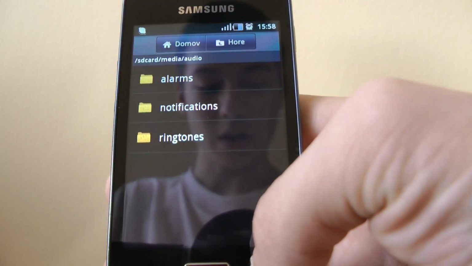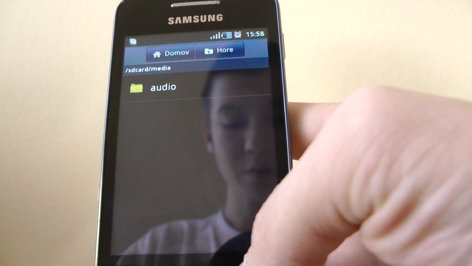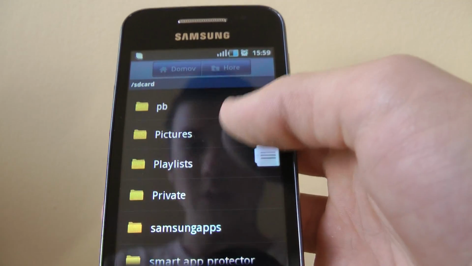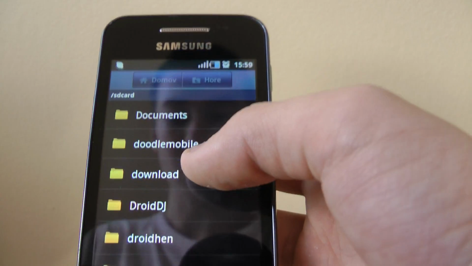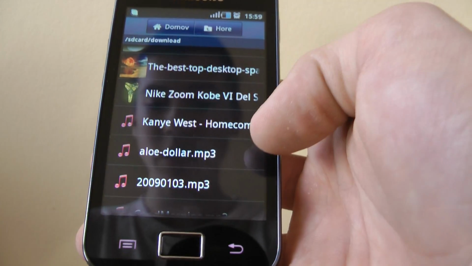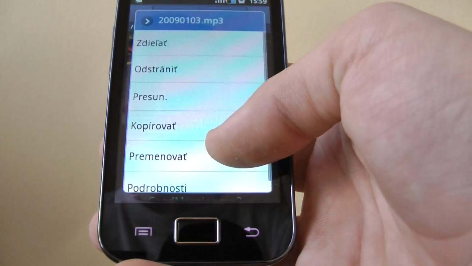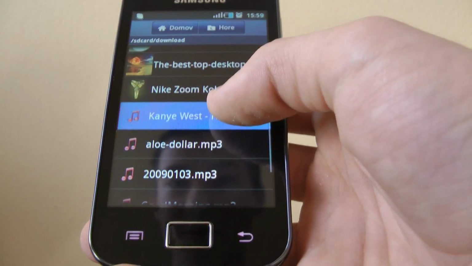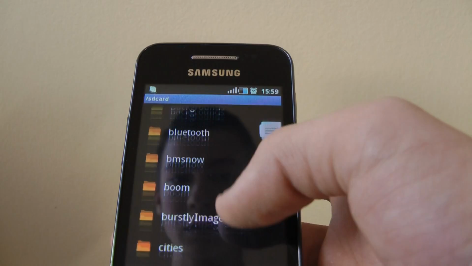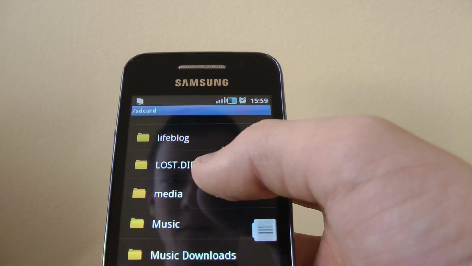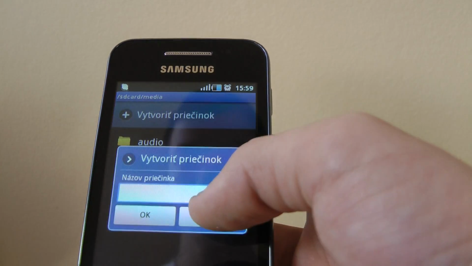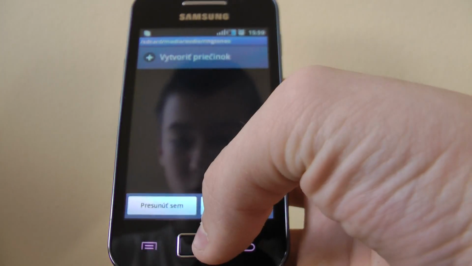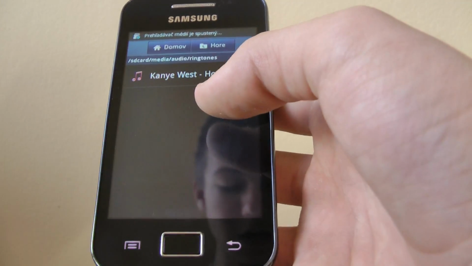So okay, you open that map where you have your custom ringtones. So my folder is download, and here it is. It named $11. So touch it and move and search for that folder named media, audio, ringtones, and move here. So you see it is here.